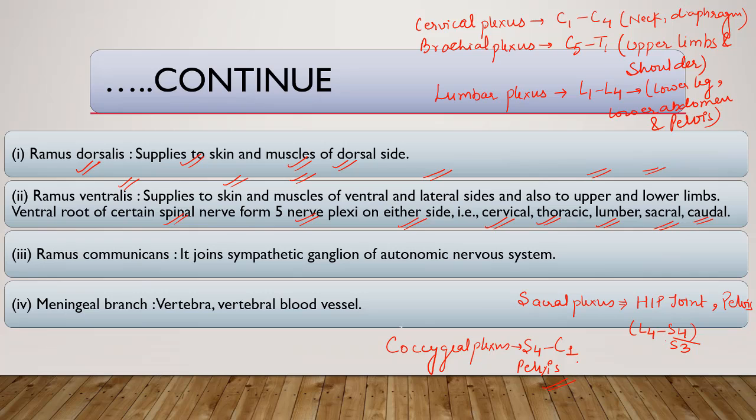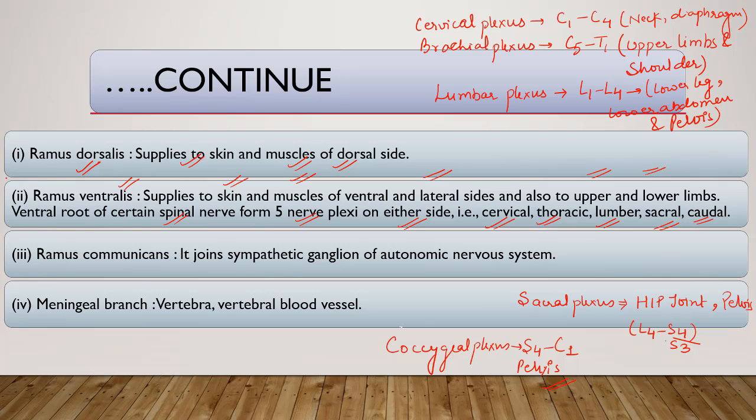So these are basically the ventral rami. The ventral rami form five nerve plexuses. The dorsal rami and ventral rami are both present. Ramus dorsalis, or dorsal rami, supplies the skin and muscles of the dorsal side. Ramus ventralis, or ventral rami, is divided into all these plexuses.